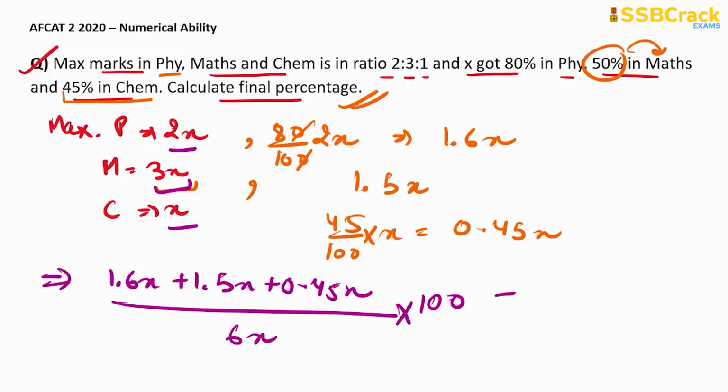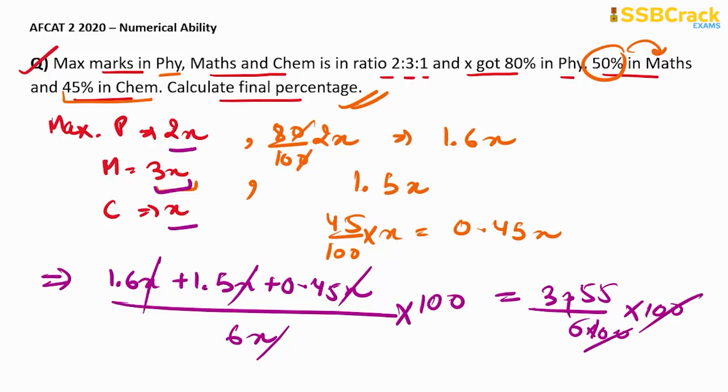Here this x will cancel out in the numerator and denominator and it will be equal to 3.55 by 6 into 100. So this 100 will come in the denominator and it will cancel out. So the final answer will be 355 by 6, or we can say that 6 5s are 30, now 6 9s are 54.